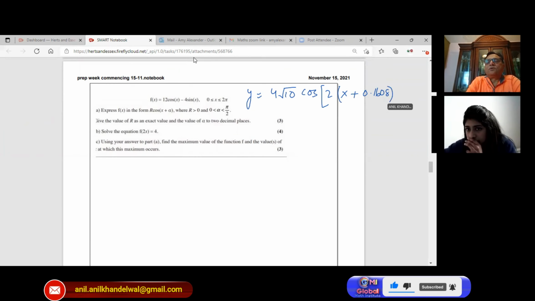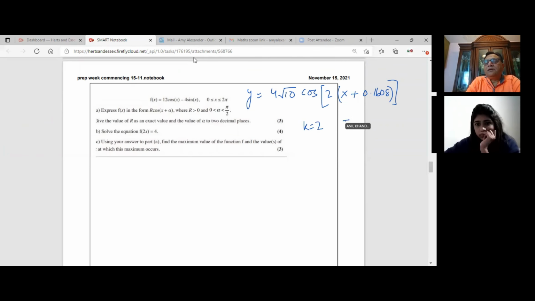So we factored out 2, correct? So we know k equals 2. That means the time period is 2 pi by 2, so the time period is only pi. Is that clear to you, first part? The second part, which is very important to consider, is the domain. So x is between 0 to 2 pi, both included.